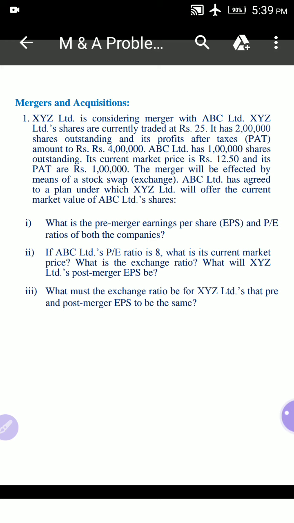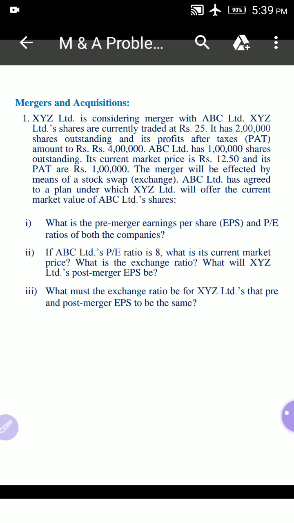Coming to ABC Limited, it has 1 lakh shares outstanding. The current market price of the share is 12.5 rupees and its profits after taxes are rupees 1 lakh.